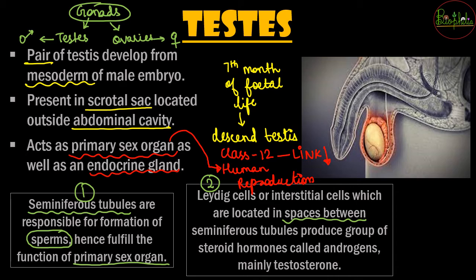These produce steroid hormones, and the steroid hormones are majorly called androgens, and among the androgens the main androgen is testosterone, which is studied as an endocrine hormone. This endocrine hormone is our part to study in this chapter. The function of leydig cells will be discussed a lot in this chapter, whereas seminiferous tubules will be discussed in much more detail in the class 12 chapter of human reproduction.